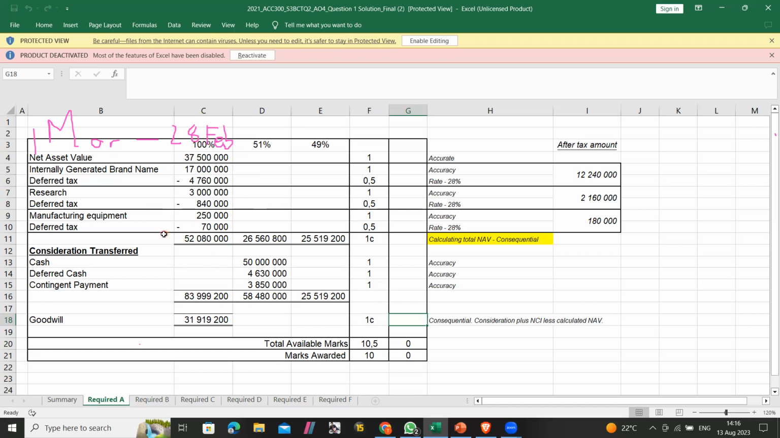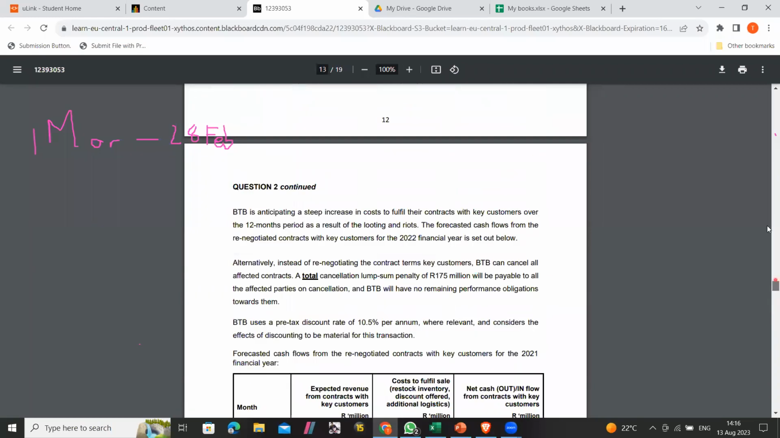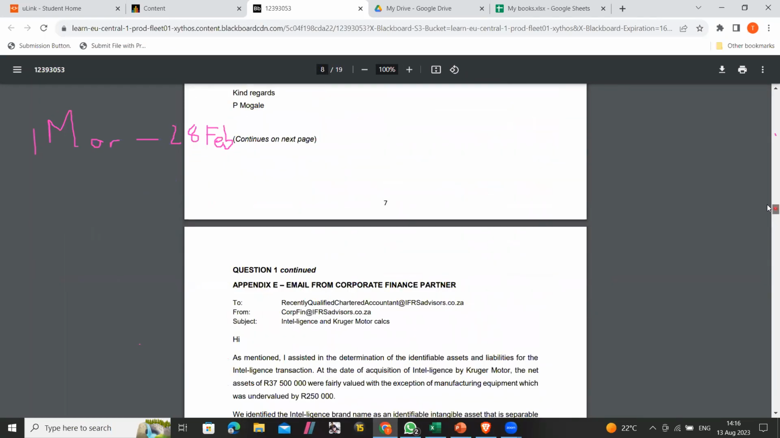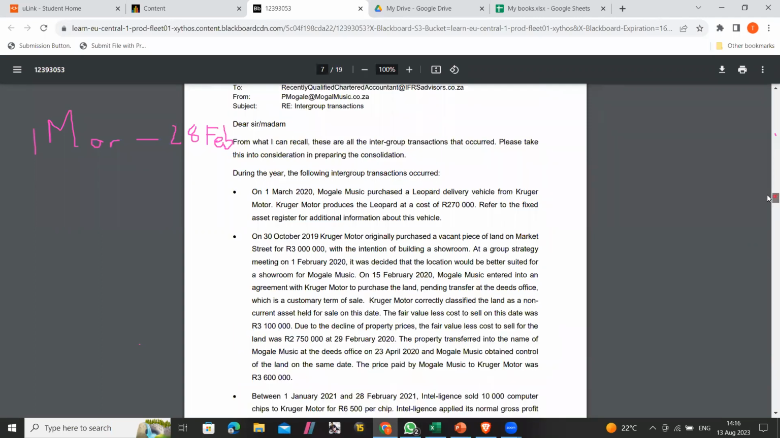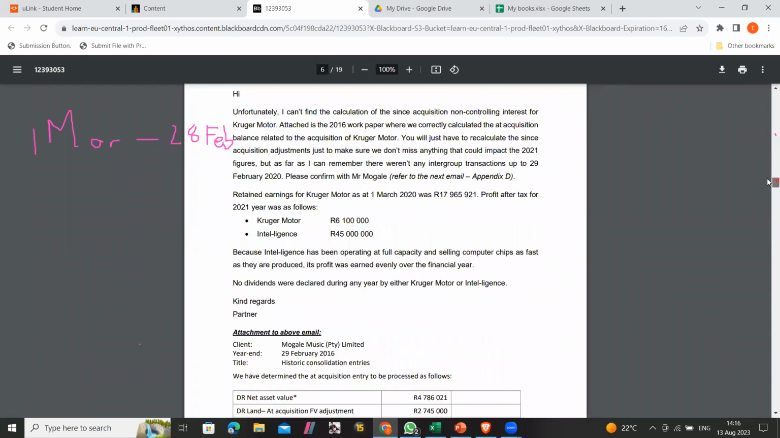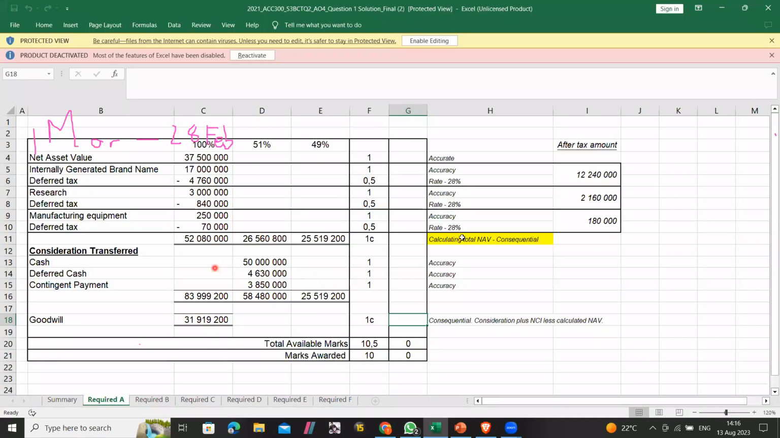And then what are you supposed to credit? The investment in subsidiary. So you must look at how your investment in subsidiary was calculated. It was calculated using the consideration that Intel received. So let's look at the consideration that Intel received. Okay, here's the consideration. It says they received 50 million upfront, and that's where this 5 million comes from.